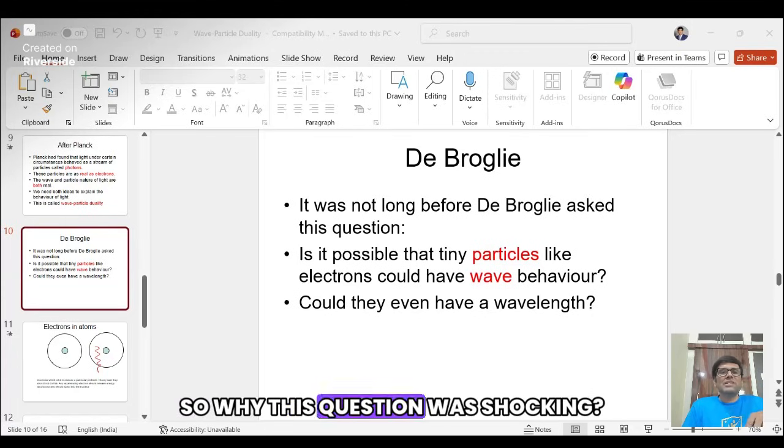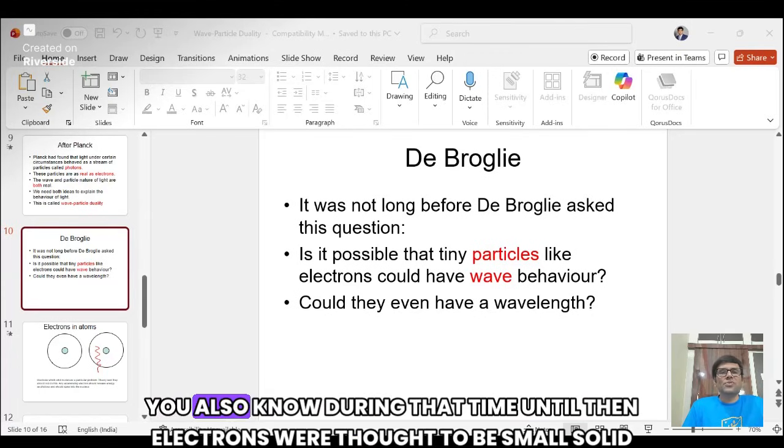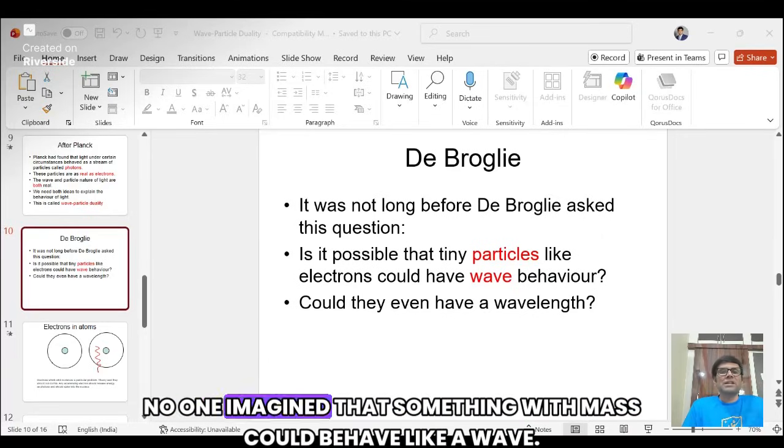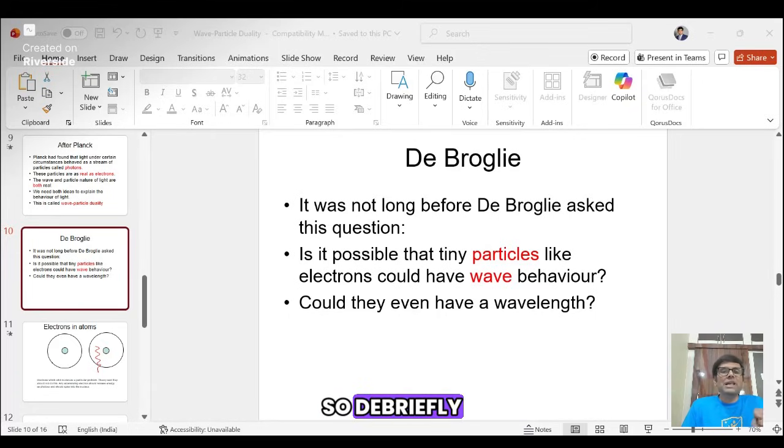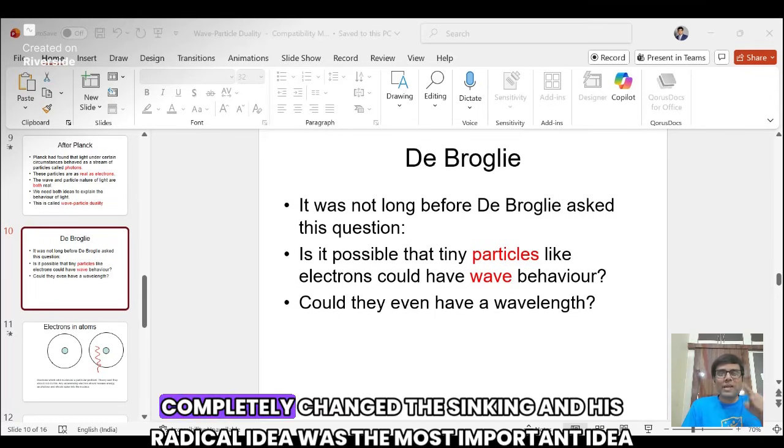So why was this question shocking? You all should know, during that time, until then, electrons were thought to be small solid particles. No one imagined that something with mass could behave like a wave. So de Broglie completely changed this thinking, and his radical idea was the most important idea during that time.